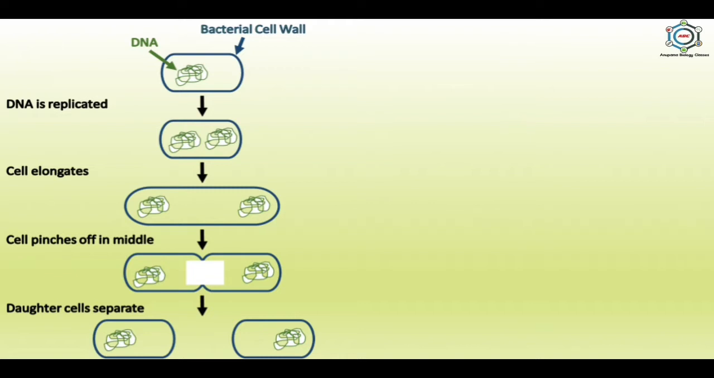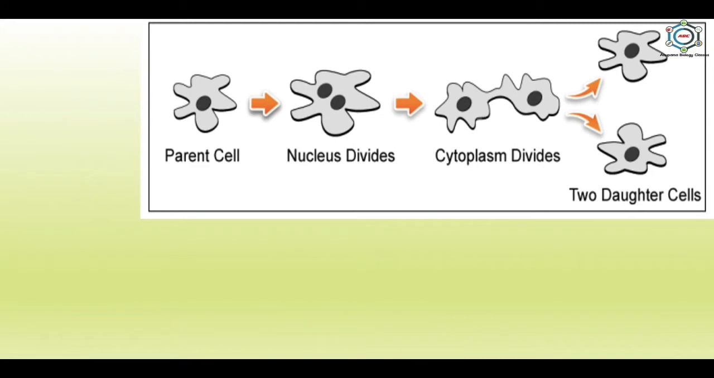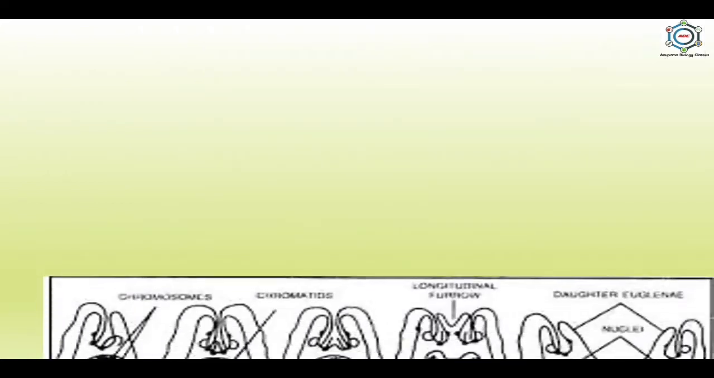This process, under favorable conditions, completes in about 20 to 30 minutes. So in 24 hours, a large number of bacterial cells are produced. Next is amoeba, where binary fission is of irregular type. Here the plane of division of cytoplasm is variable but is always at right angle to the elongated dividing nucleus.